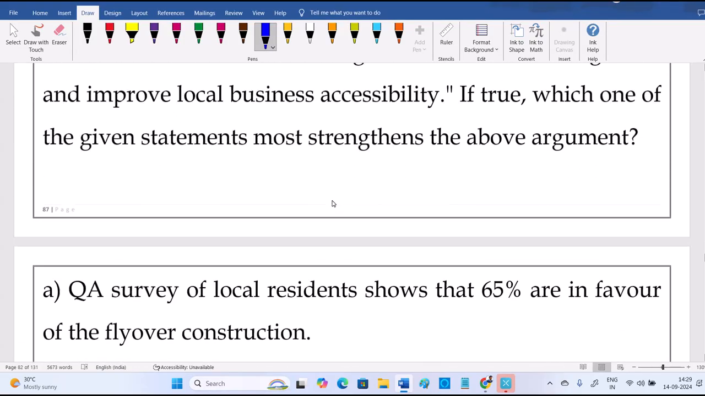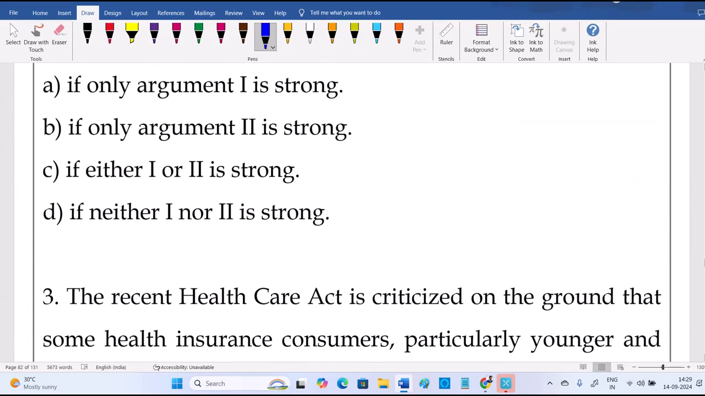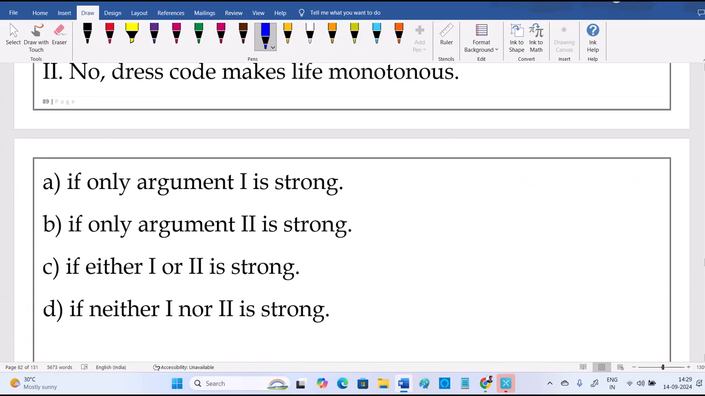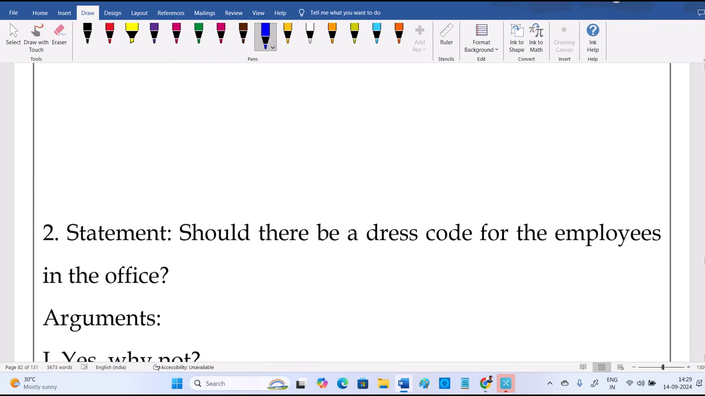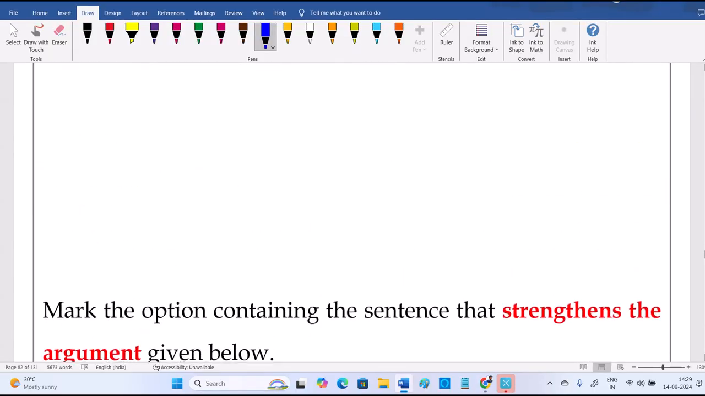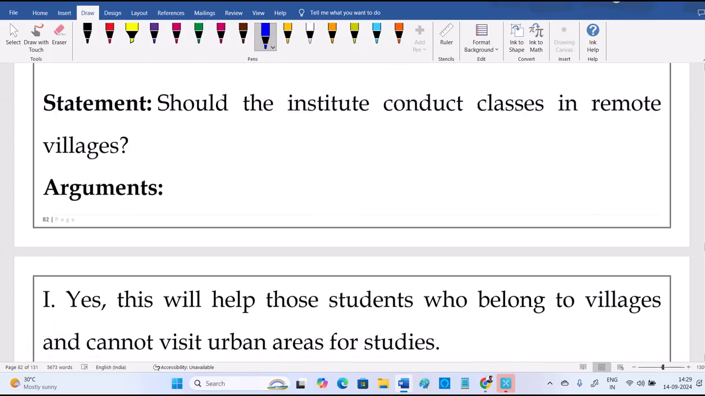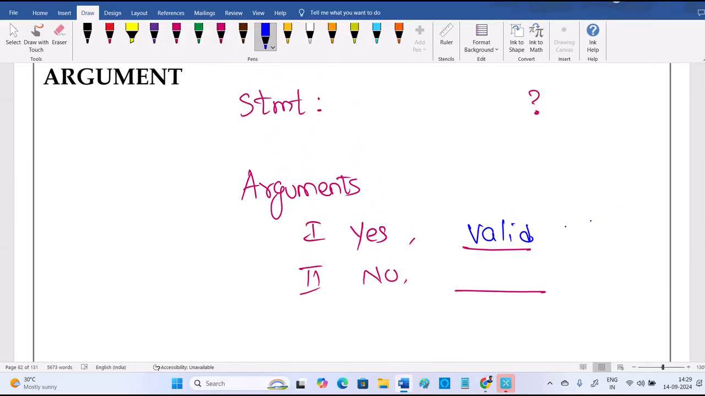I'll show one more. Options will be like this: Argument 1 is strong. Argument 2 is strong. Either 1 or 2 is strong. Neither 1 nor 2 is strong. Okay, argument fine, but it should be strong. How can you say it's strong? There should be a valid reason. If it has a valid reason, then I can say it's a strong argument. If yes has some reason and no has some reason, and both are valid, both are correct. Don't say only yes is correct or only no is correct. Yes, no, both will be correct if the reason is valid.